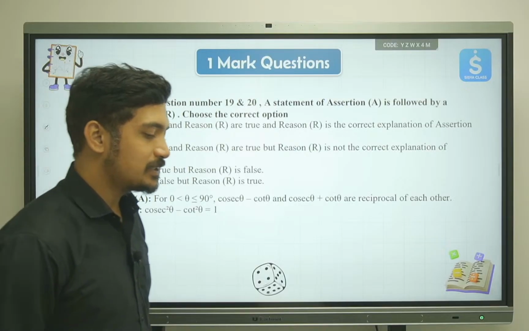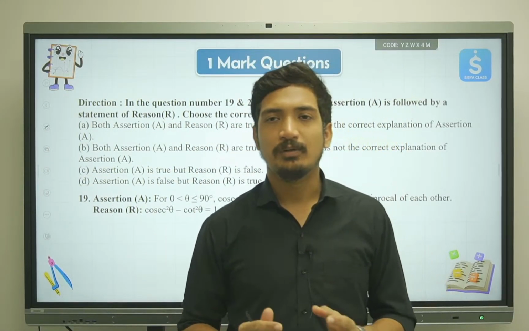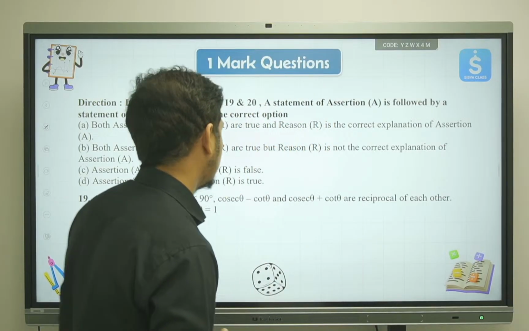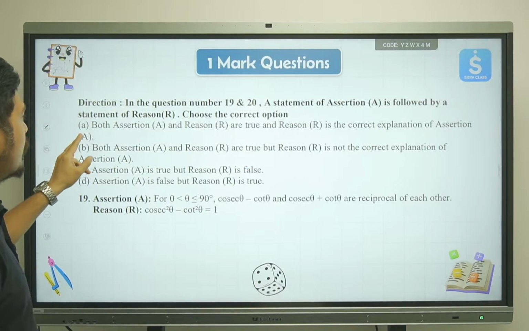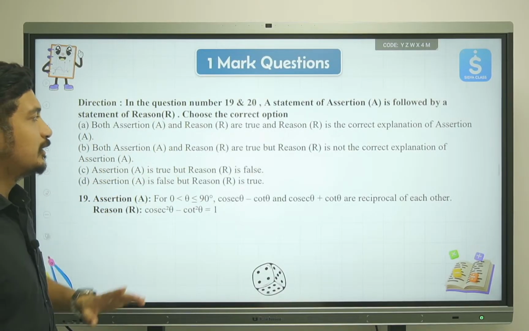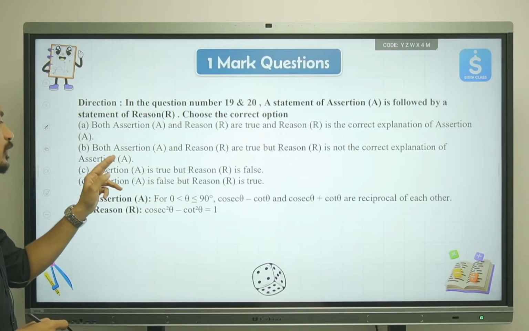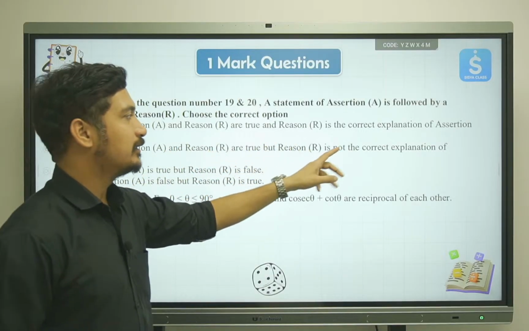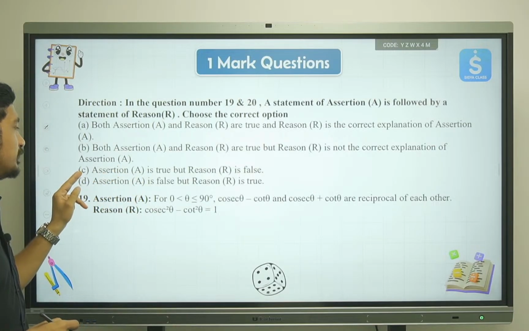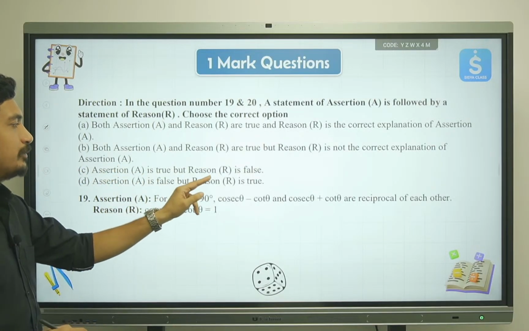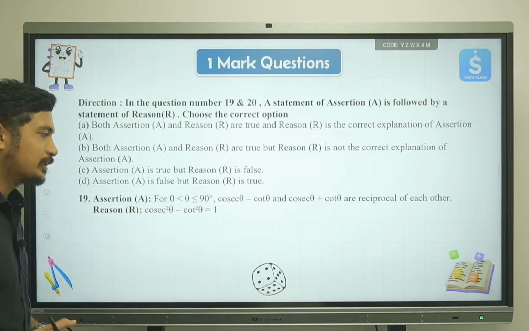Here we are starting with assertions and reasoning, and we'll solve two questions over here. This is question number 18. Option A says that both assertion and reason are true, and R is the explanation of A. B: both A and R are true, but R is not the correct explanation of A. In option C, A is true but R is false. In D, A is false but R is true. So remember all of this.